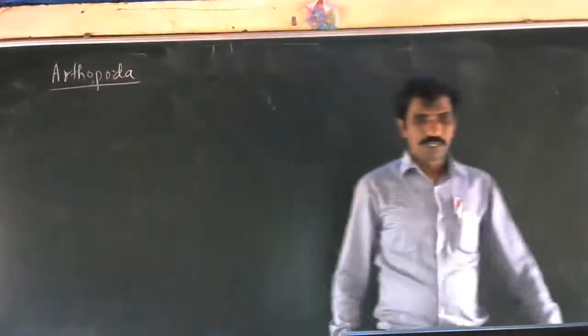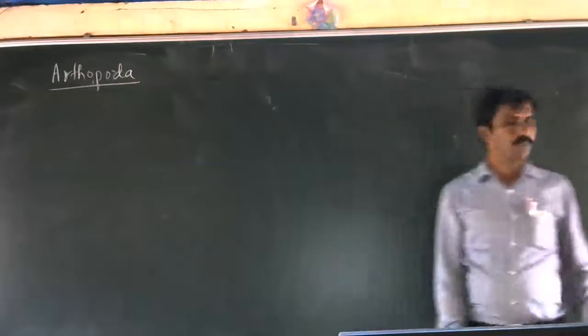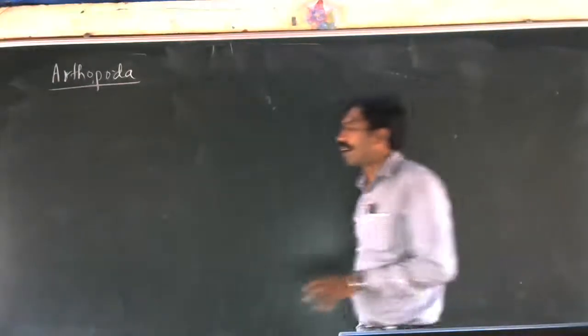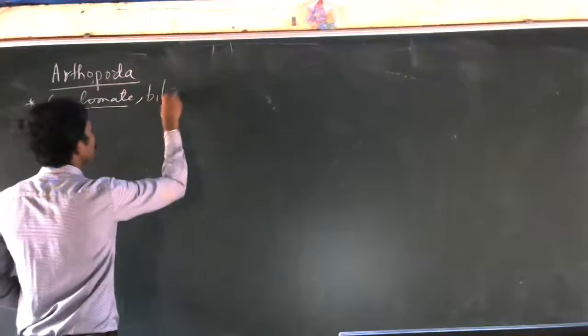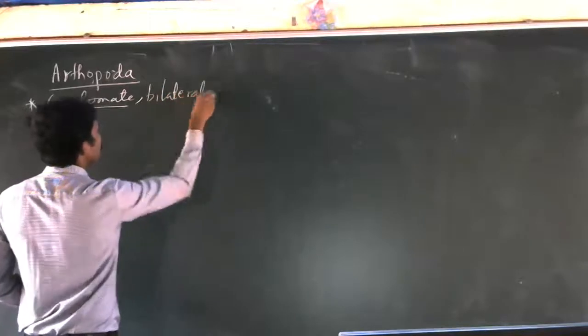Phylum Arthropoda. So Arthropoda, these are again coelomates. No doubt they also have the coelom body cavity. That's why they are called coelomate. Then bilateral symmetry.